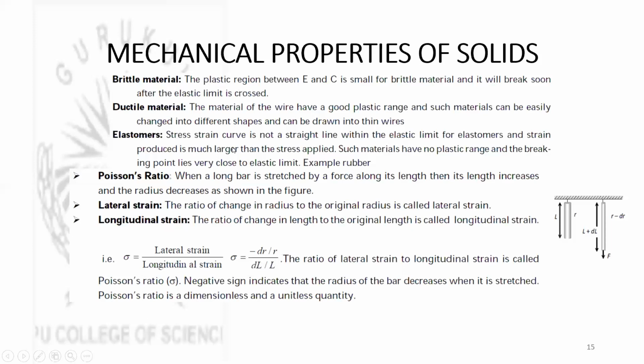Then elastomers. The stress strain curve is not a straight line within the elastic limit for elastomers, and the strain produced is much larger than the stress applied. Such materials have no plastic range, and the breaking point lies very close to the elastic limit. For example, rubber and the elastic tissue of the aorta. For such elastomers, the stress strain curve is not a straight line, because even within the elastic limit, the strain produced is very large compared to the stress applied.